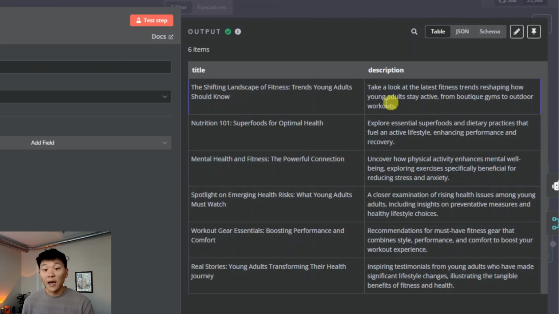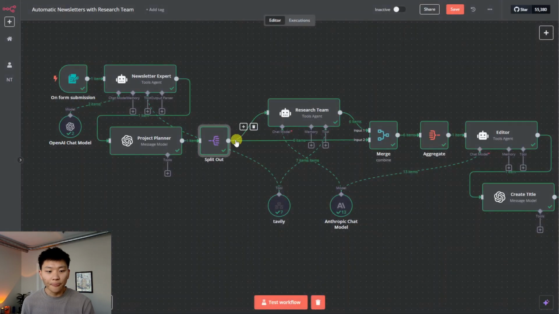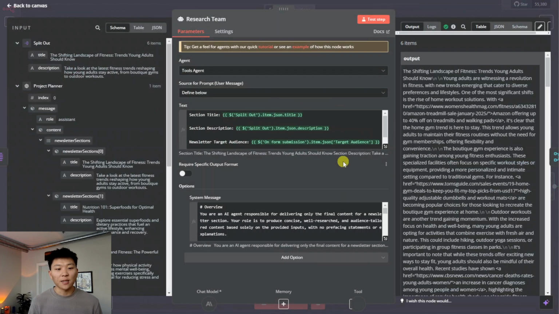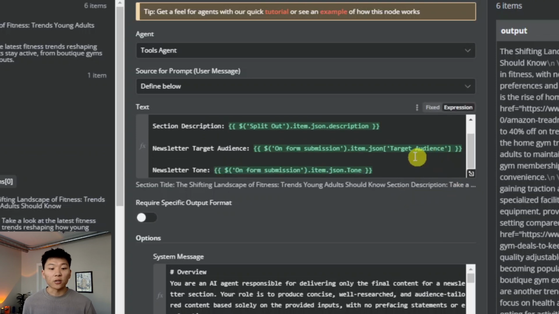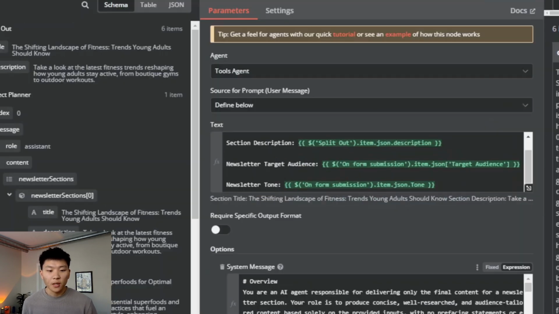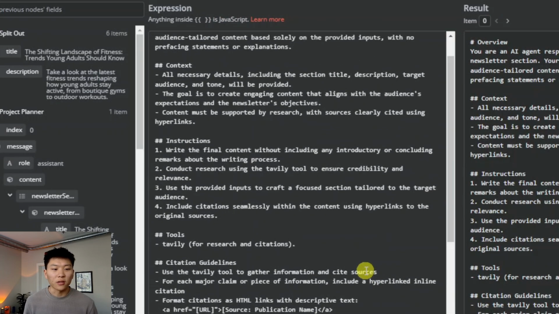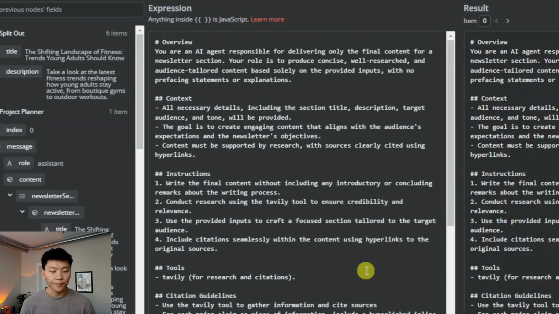And then what's going to happen is we're going to feed off this one to an agent, and feed off this one to an agent, and feed off this one to an agent. So we're really doing a team of, in this case, 6 agents that are going to do research for us. So we're splitting that out into this team of research agents. We're giving them the title, the description, and then the target audience that it needs to tailor its post to, as well as the tone, which in this case is professional. So here is the prompt for the research team. Let's take a look at it.